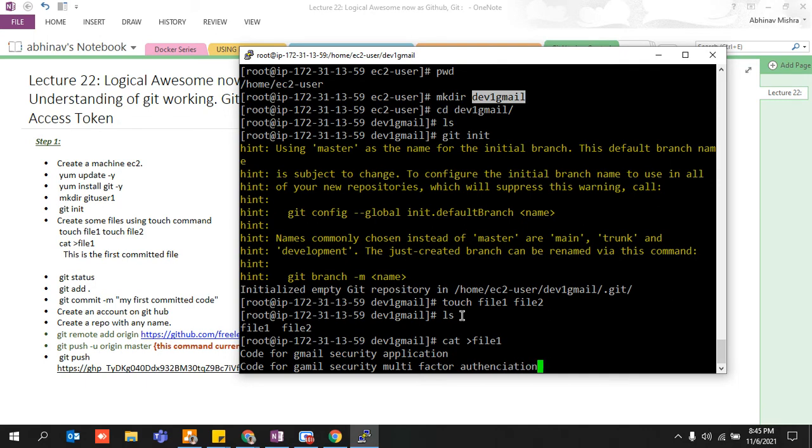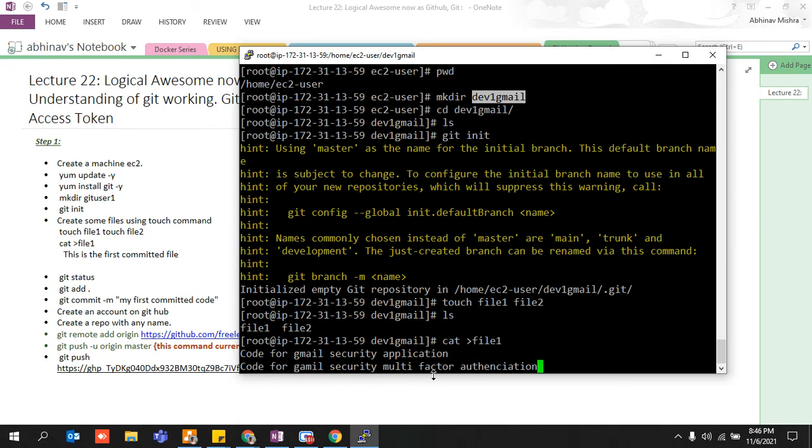Where I have written it over here. Normally people write it in an IDE, so we are not going into that particular part. Just try to understand how Git works. Currently Git has been installed, and I have created two files, and onto my file 1 I am writing the code for the security application.